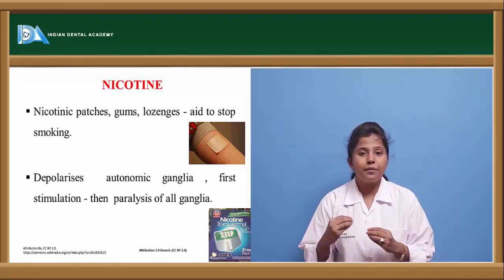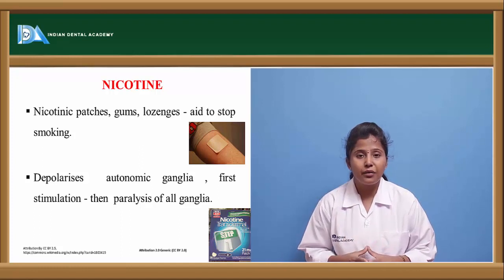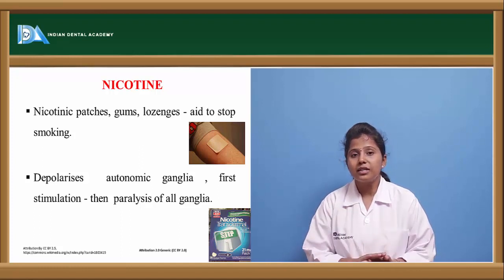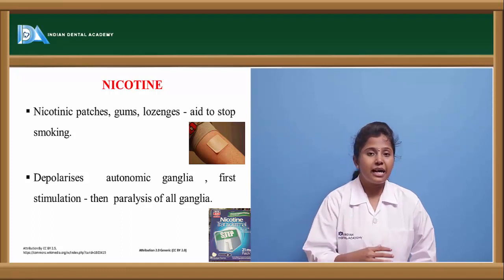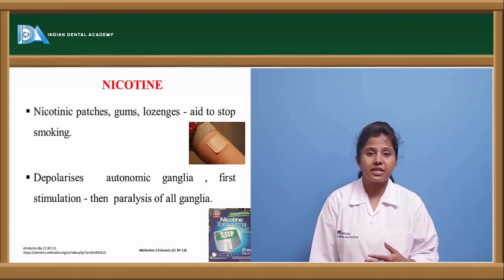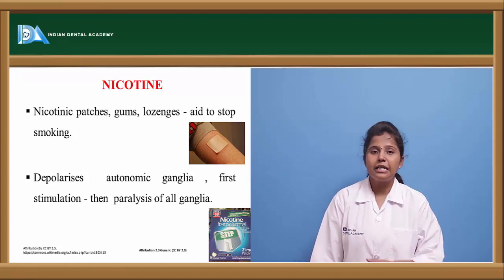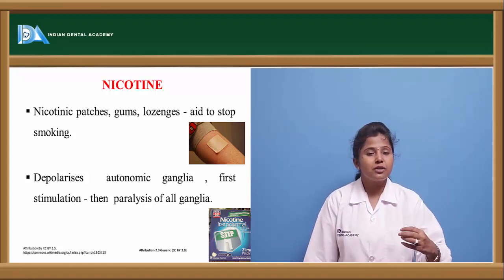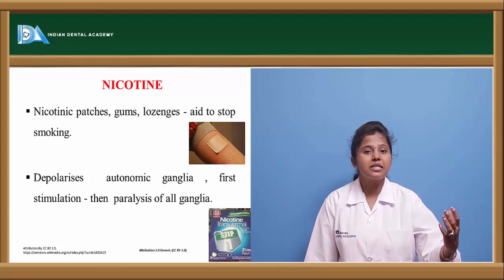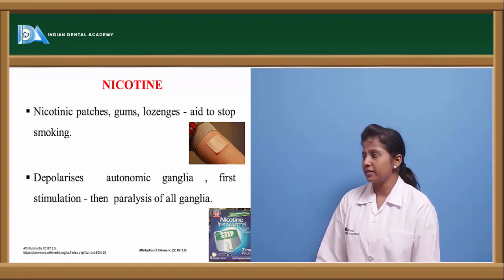The autonomic ganglia are present at the nerve endings, and the action of the nicotinic receptors present at the junction of these ganglia is inhibited, thereby causing paralysis of the ganglia. Thereby the conduction of impulses cannot take place to those nerve endings.